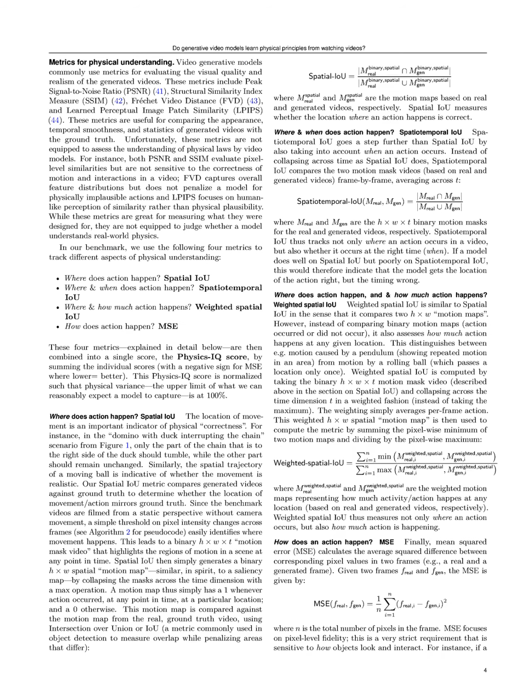The model's performance is evaluated using metrics such as spatial IOU, which measures whether the location of the action, the falling dominoes, matches the ground truth, and spatiotemporal IOU, which assesses both the timing and location of the actions, thereby testing the model's understanding of the physical principles governing the scenario.